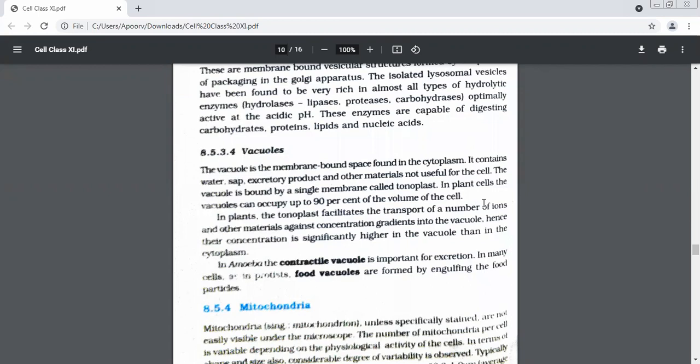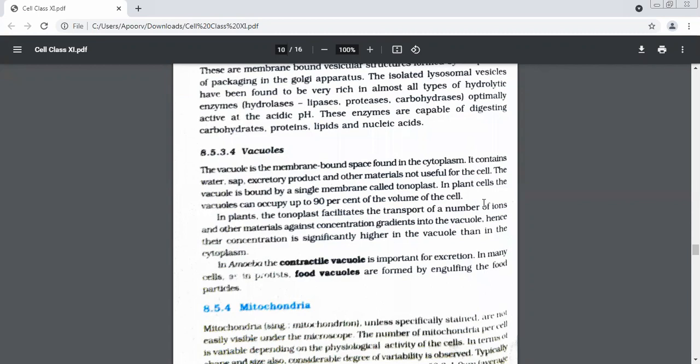So we are done with vacuoles. A few questions from vacuoles. What is the membrane of vacuoles called? Tonoplast. Very good. Where will you find a larger vacuole, a plant cell or an animal cell? Plant cell. How much percent of the space of a plant cell is occupied by it? 90%. Now, this tonoplast allows the movement of ions into and out of the vacuole, against the concentration gradient or along it. Against the concentration gradient.